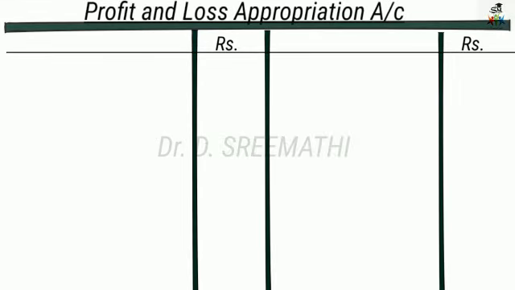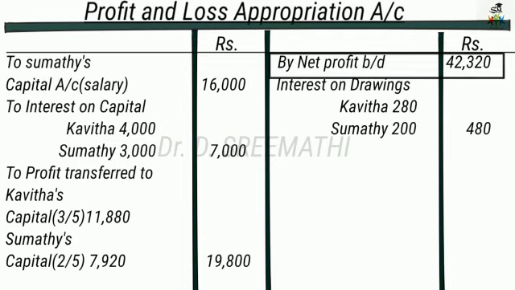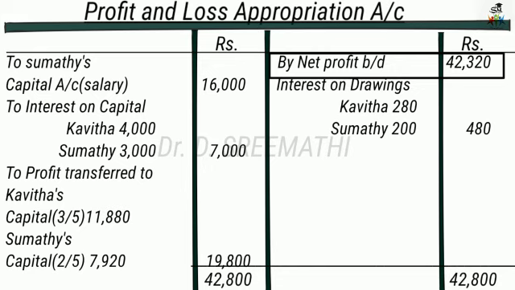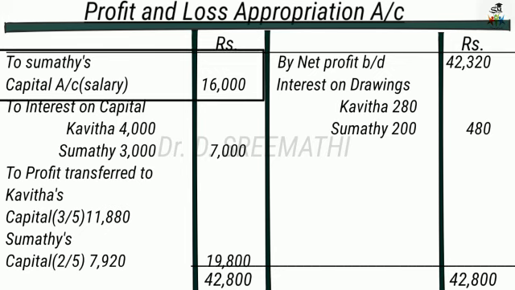This is about a T format of account. So on the credit side, by net profit brought down, the net profit which has been given in the problem itself, that is 42,320 rupees. Then you start with the problem. Capital will not come under this profit and loss appropriation account. Then there is the share of profit they have given, and Sumati is going to receive a salary of rupees 16,000 per annum. So it is per annum salary, so you take it as such, 16,000 in the amount column.